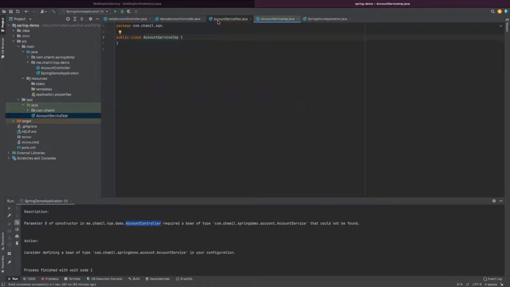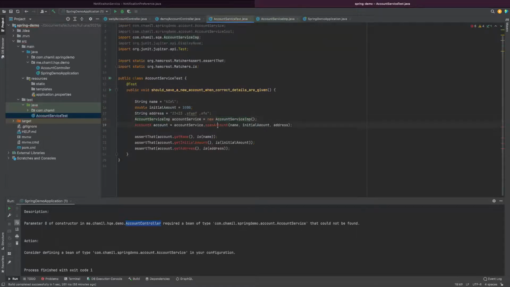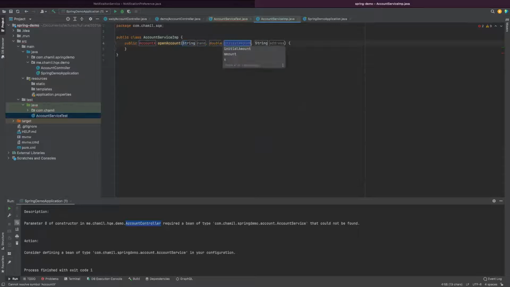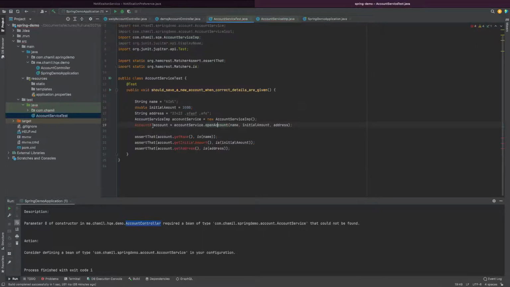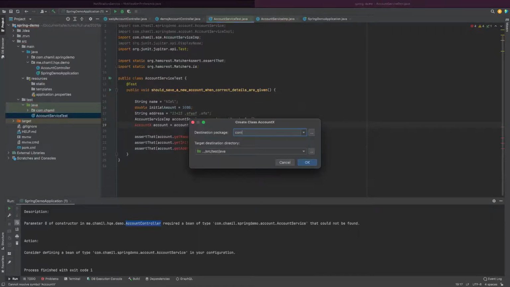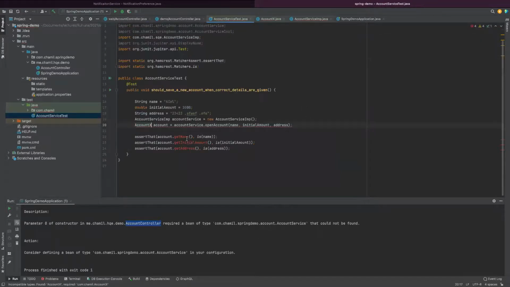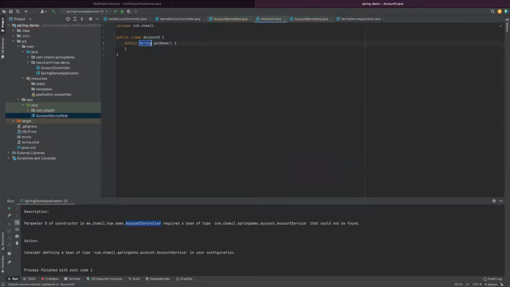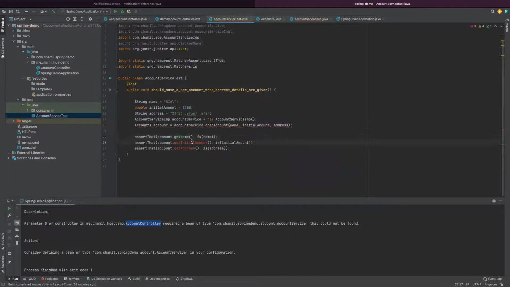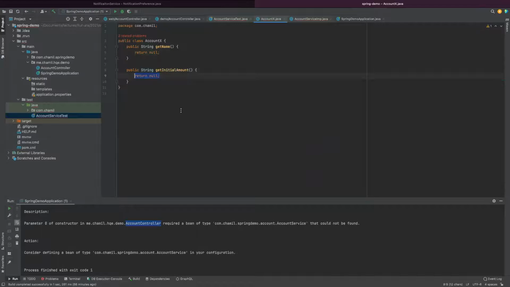Open account, I am creating a class like this, right? Then account X, it's not available. I'm creating a class home.chamil. It's created there. And get name, it is not there. So I'm creating a method, right? Get initial amount.